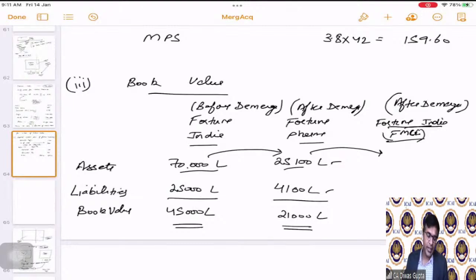So what is left here is 44,900 lakhs. Similarly, liabilities also 25,000 is the total liabilities. 4,100 is transferred to the Fortune Pharma that pertains to Fortune Pharma. What is left is 20,900 for Fortune India. And hence, the net worth of Fortune India, which is the FMCG business, is 24,000 lakhs.